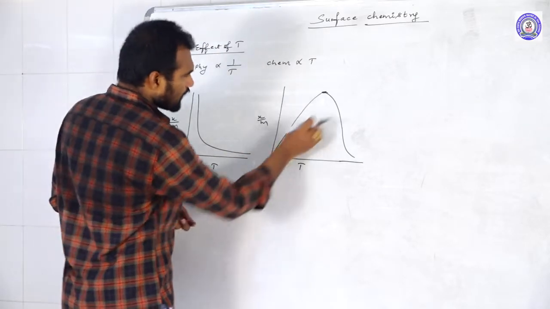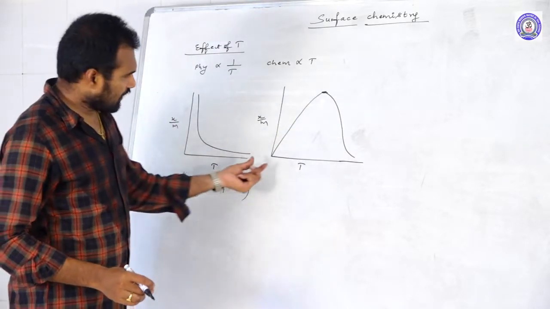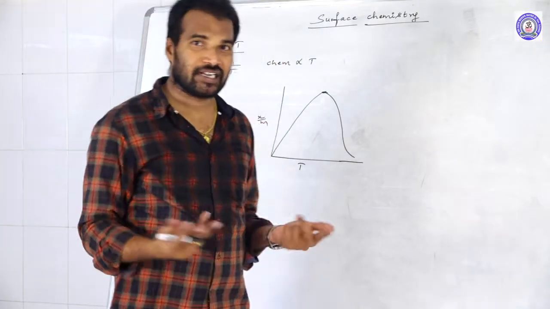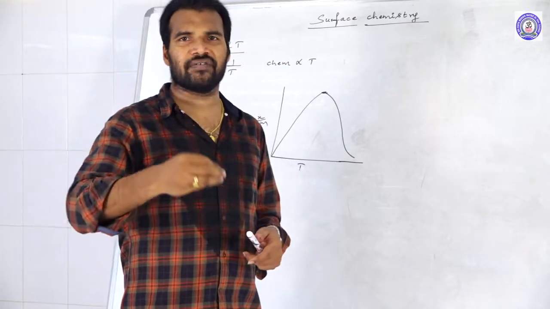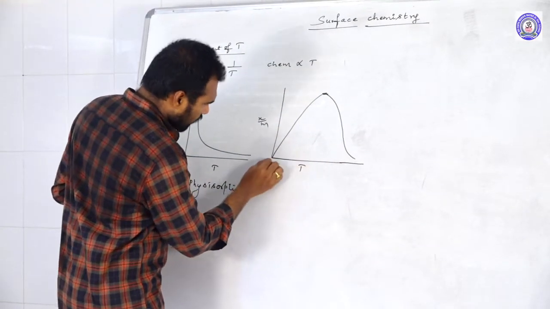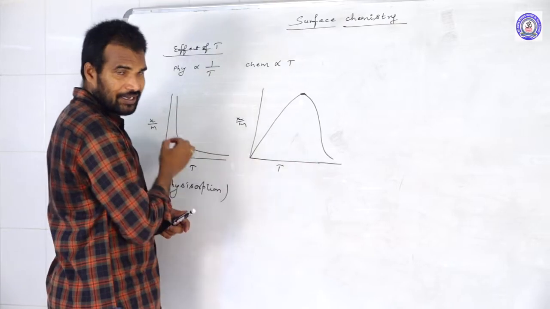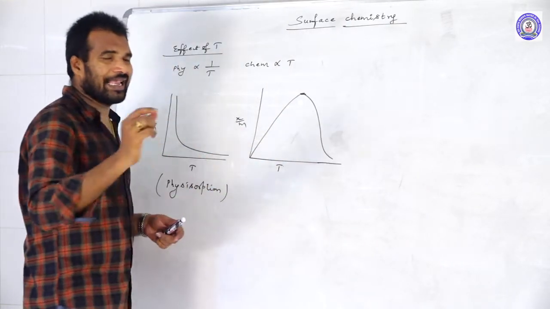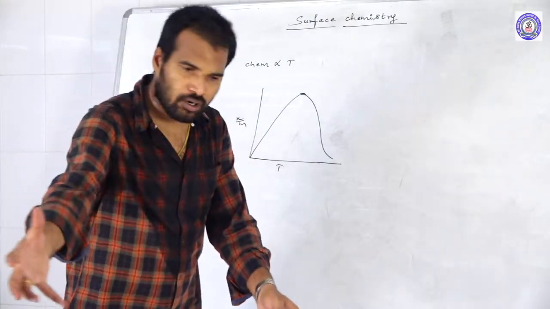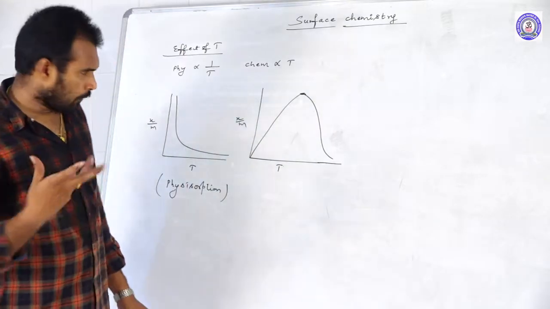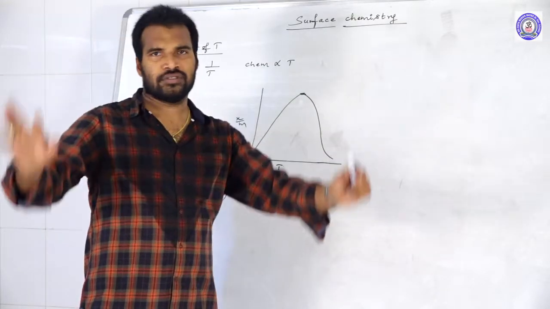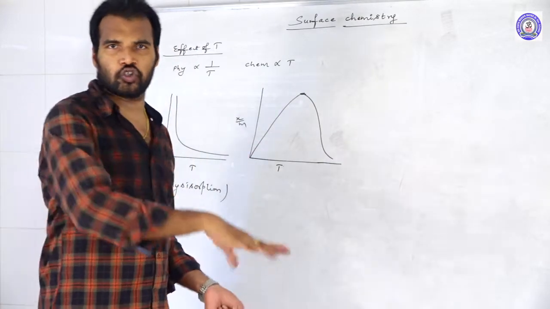When you increase the temperature, that initial increase in the temperature helps to overcome the activation energy. Activation energy is nothing but the minimum energy required to do the reaction. So that initial increase in the temperature, from here to here, helps to raise the rate. When the activation energy is overcome, more molecules get adsorbed. But after a certain point, the maximum surface area has been occupied. There was no surface to occupy further.